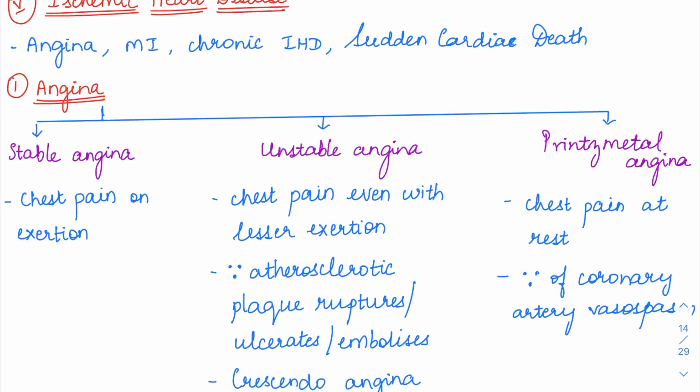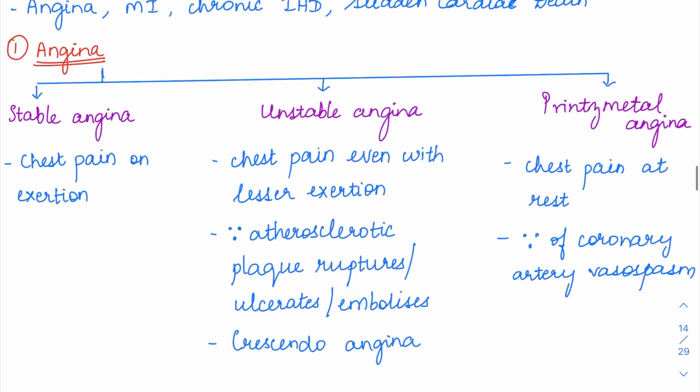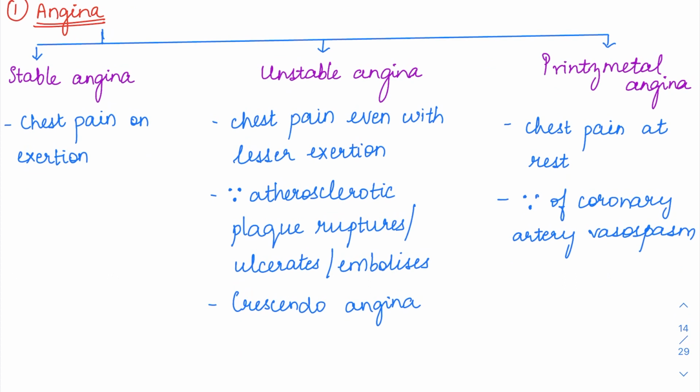Angina is nothing but the chest pain which we see associated with ischemic heart disease. Angina can be of 3 types: stable angina, unstable angina, or Prinzmetal angina. In stable angina, only when the patient is doing some exertion is the patient going to experience chest pain. So that is going to be stable angina.